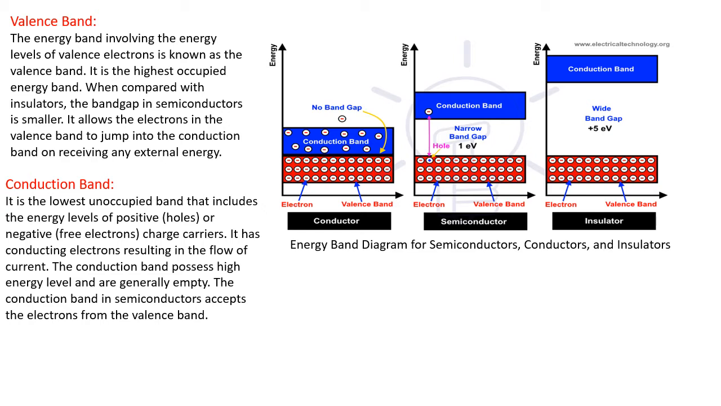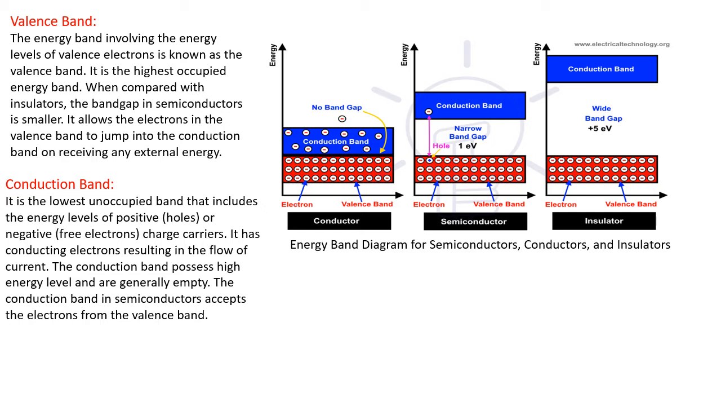Next is the conduction band. It is the lowest unoccupied band that includes the energy levels of positive charge carriers, that is holes, or negative charge carriers, that is electrons. It has conducting electrons resulting in the flow of current. The conduction band possesses a high energy level and is generally empty. The conduction band in a semiconductor accepts the electrons which are liberated from the valence band.